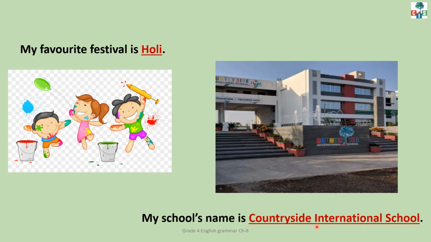So, when we give a special name to festivals, to an institution, to days or to months, those special names are known as proper nouns. So in this sentence, Countryside International School is a proper noun.